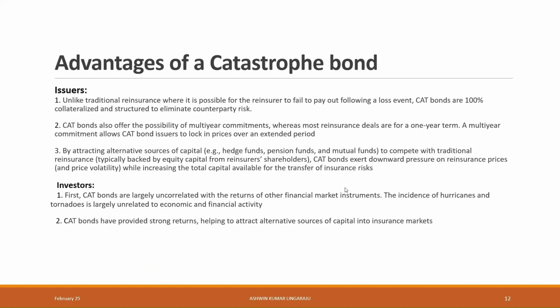Let's look at the advantages of a catastrophe bond for issuers. Unlike traditional reinsurance, where it is possible for the reinsurer to fail to pay out, cat bonds are 100% collateralized and eliminate counterparty risks. Cat bonds provide the possibility of multi-year commitments, whereas most traditional reinsurance deals are for a 1 year term only. By attracting alternative sources of capital to compete with traditional reinsurance, cat bonds pull down reinsurance rates while increasing the total capital available in the market.